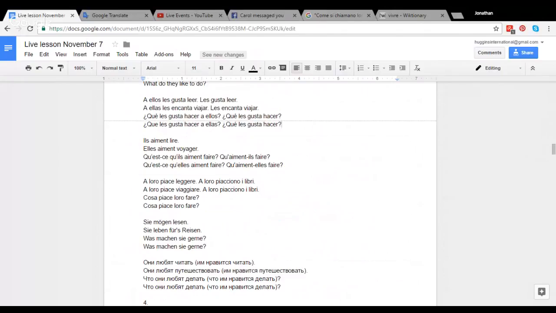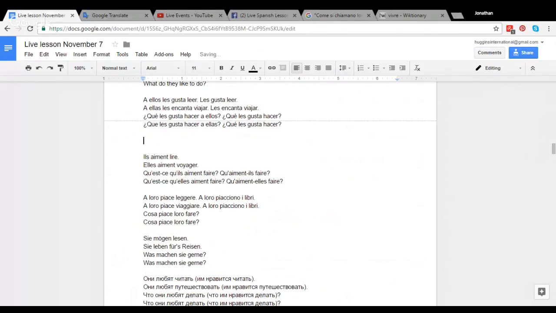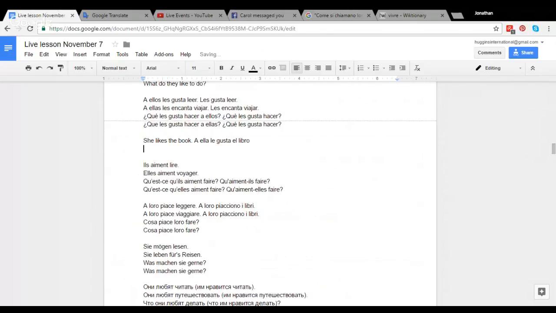So you do have to keep in mind, I'll write this below here. If I said something like she likes the book, this would be a ella le gusta el libro. If I said they like the book, so a group of women, I could have a ellas les gusta el libro.